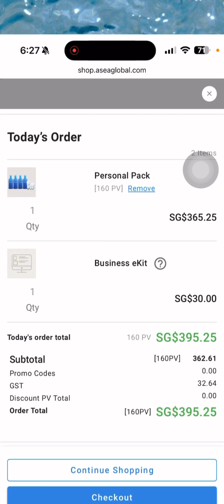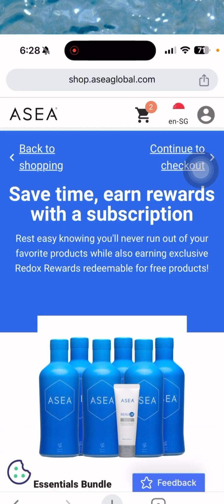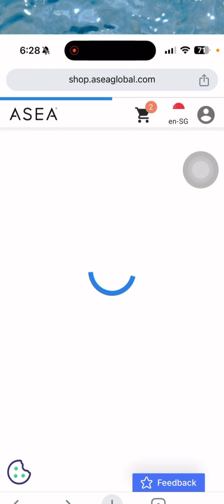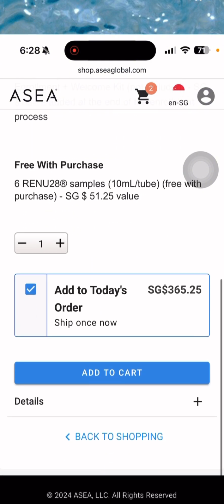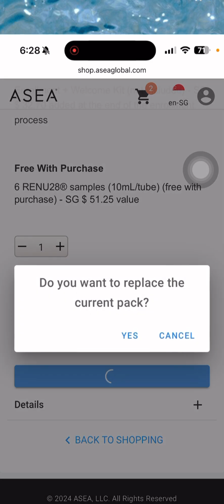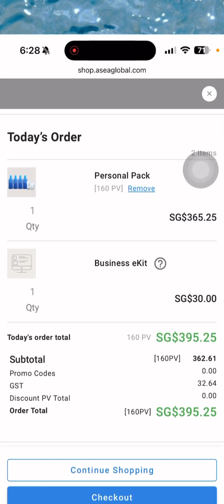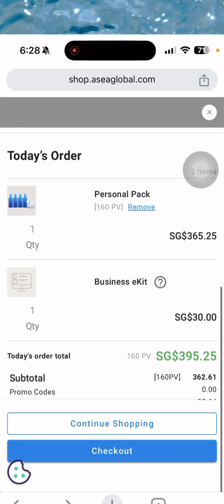As you can see, it automatically added the business package, this one, the business e-kit, which is $30. Why is that? This is your lifetime investment here in ASEA, so you are paying for the enrollment kit. As you can see here, 395.25, and then let's proceed to checkout. And by the way, let's go back to the preview first. I just want to highlight what happens the moment you add this to cart. This is the business kit that I forgot to mention, so this is your lifetime access. All right, and then click checkout.